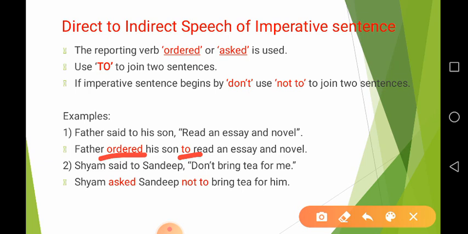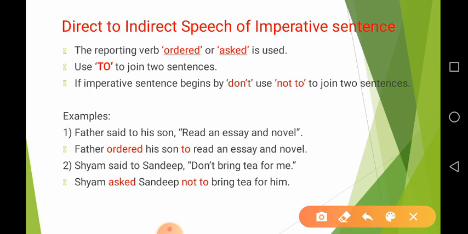But if it is negative, now you can see in the second example, Sham said to Sandeep, don't bring tea for me. Don't. So when it is a negative sentence, if it is don't, use not to. So instead of to, we have used here not to. Then the answer is, Sham asked Sandeep not to bring tea for him. There is a change in pronoun, because Sham said to Sandeep, don't bring tea for me.